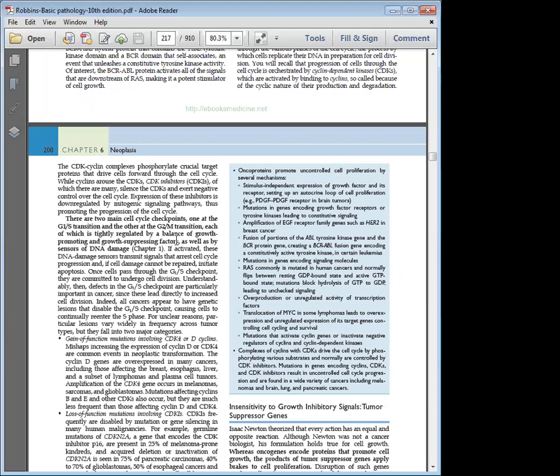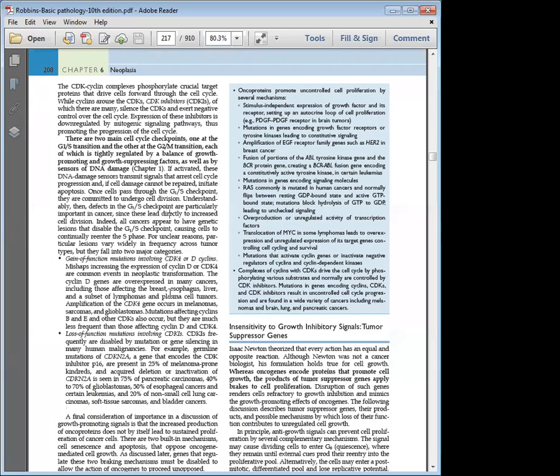So these checkpoints are effectively modified by the CDK inhibitors. CDK inhibitors are the ones which silence their CDKs and exert negative control over the cell cycle. So for a cell to undergo a cell cycle, you have the cyclins and CDKs. Both have to join to form a complex, and if the complex is inhibited by CDKI, the cell will not go into the mitotic phase. So you have G1 to S phase and the other one is G2 to M phase.